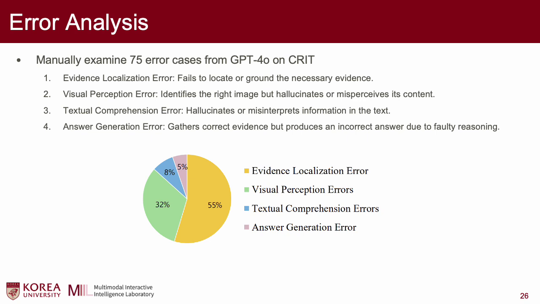We also manually examined 75 error cases from GPT-4o on CRIT to analyze why models fail on cross-modal multi-hop reasoning tasks. There are four types of errors: evidence localization, visual perception, textual comprehension, and answer generation. As shown below, most of the errors consist of evidence localization and visual perception. This means that models fail to perform on cross-modal multi-hop reasoning because they fail to locate where the evidence necessary to complete the task is, and even if they do, they have hallucination in terms of visual perception.